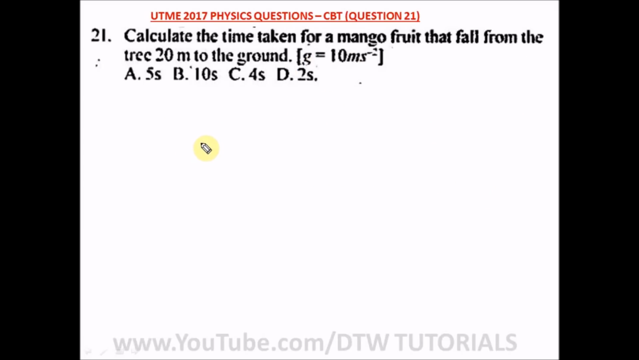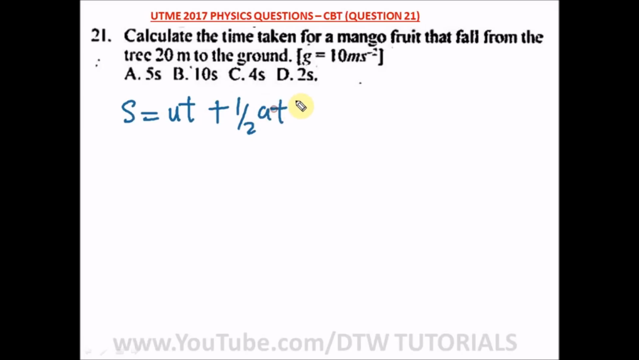Question 21 of our UTME 2017 physics question, as in your JAMB CBT exam. It says calculate the time taken for a mango fruit that falls from a tree of 20 meters to the ground. So from here we're going to be applying our equations of motion, and the right one to apply here is what? S is equal to initial velocity times t plus your what?